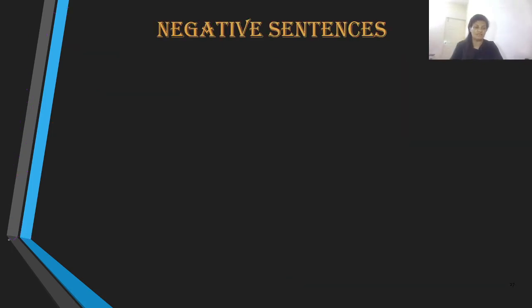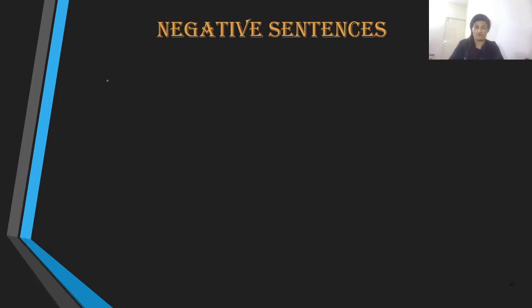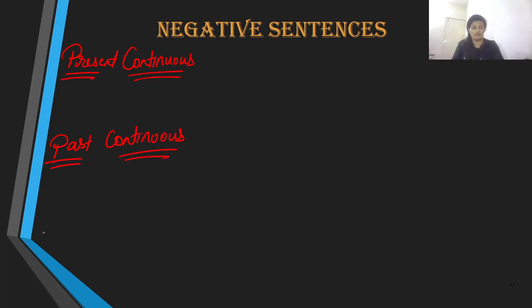Let's quickly take a look at the negative forms of these verbs. First let me mention the type of verbs: present continuous, past continuous, and future continuous. And how do we formulate the negatives? Well, all we do over here is introduce the negative word, which is not.